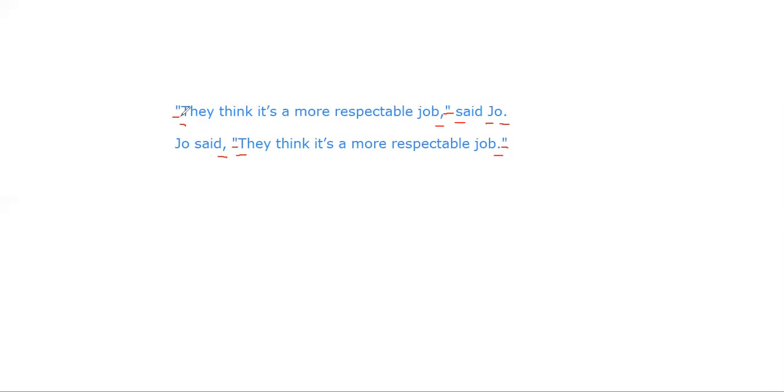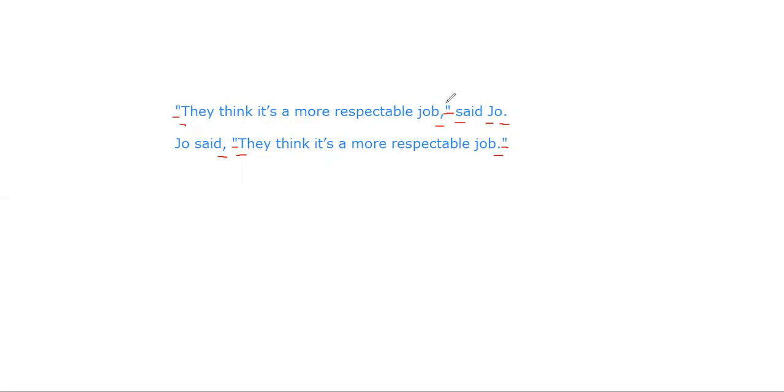So that is basically starting with you open inverted commas, write that particular sentence, and then you put a comma. Yes, in most of the cases you put a comma. Sometimes if it's a question, or if it's an exclamatory sentence, you put an exclamation mark. Okay, but otherwise usually there is a comma.